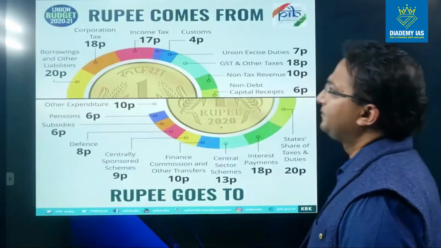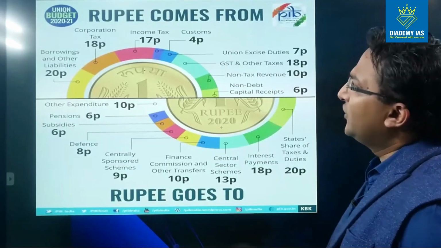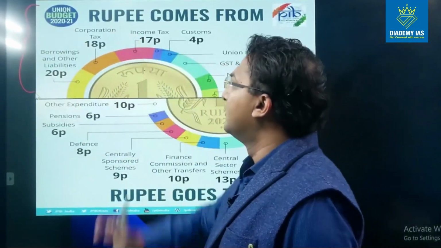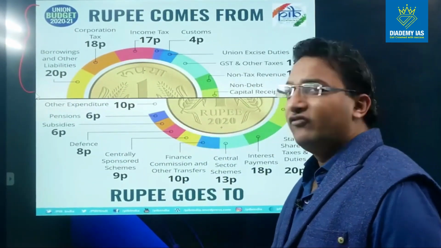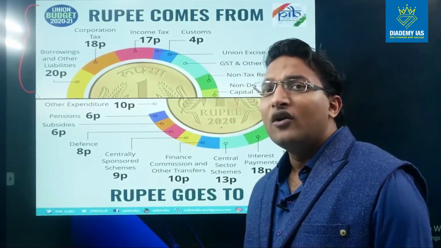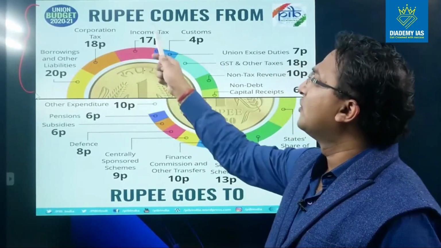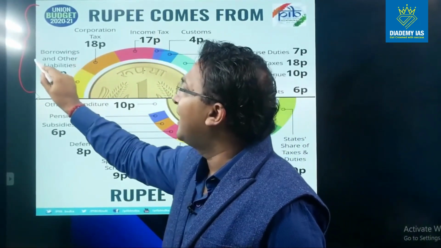Here you can see in the first part of the slide, this picture I have taken from the Union Budget 2021, which was introduced in the month of February 2020. So here you can see different items of receipt. In these different items you can see borrowing and other liabilities.